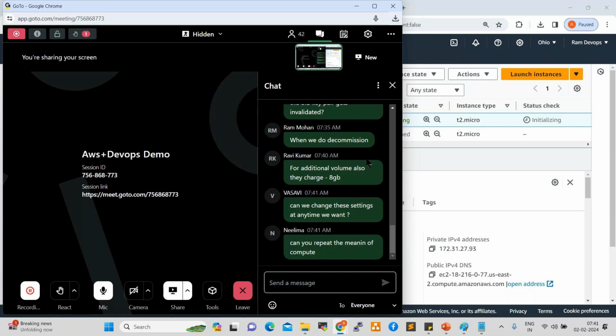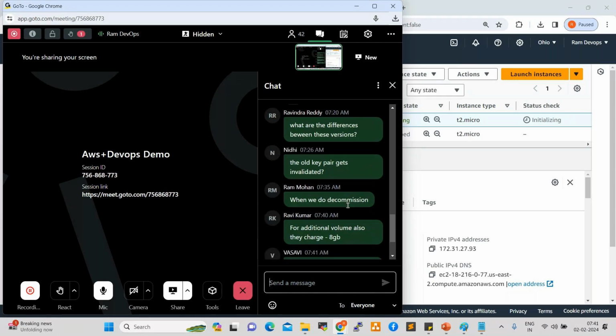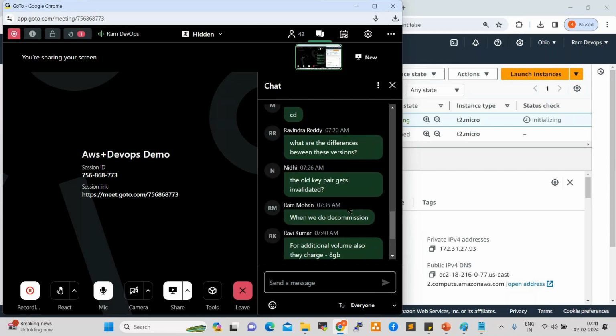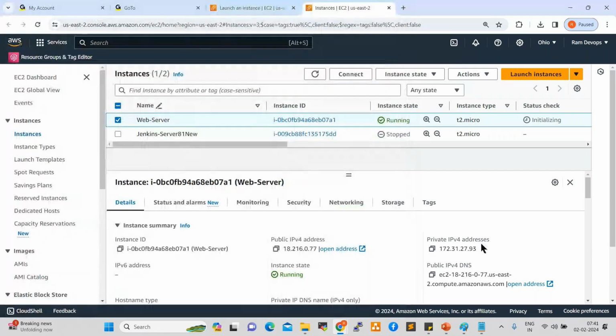Okay, I'll repeat it. Wait for a few minutes. Once the server is created, the settings can be changed after creating the server. Whatever setting you give, that will be available. For example, we created a T2 micro server. Okay, see here, select your server.